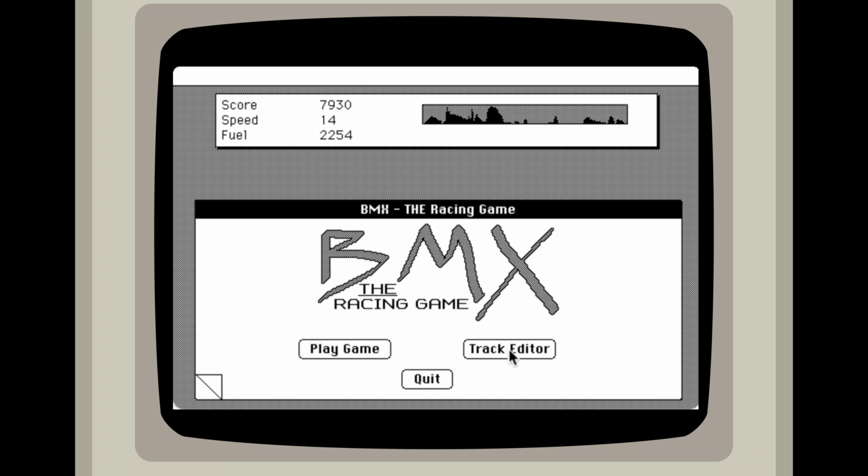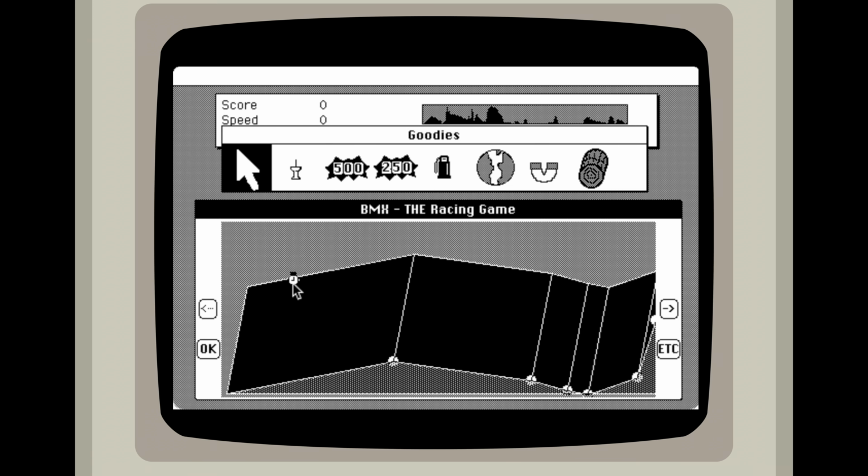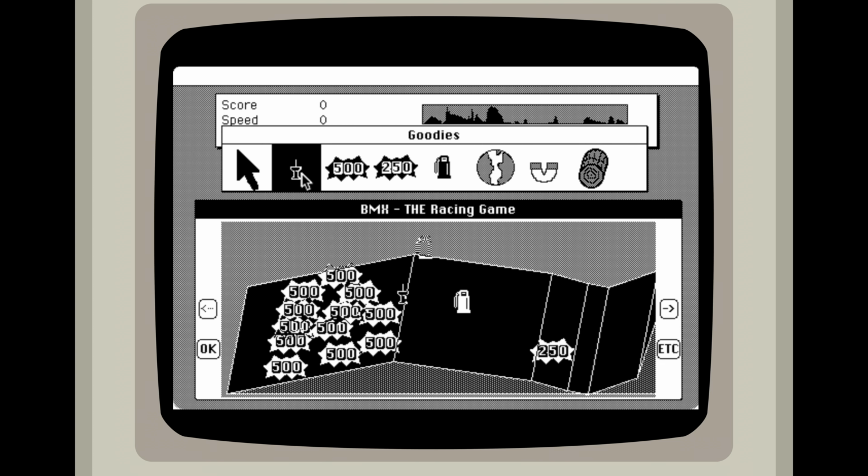And I guess that's the track right there. We can click on Track Editor. Let's just take a look at what that looks like. Looks like these are all the things that we can put down on the track. Not really sure what they all do. If we click on them, maybe they'll tell us. It does not tell us what all of these things do.